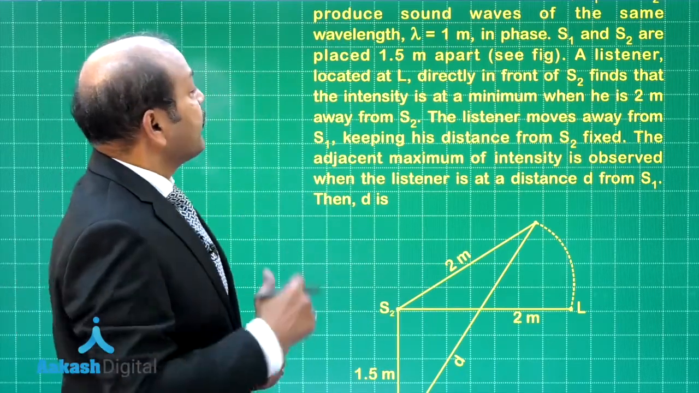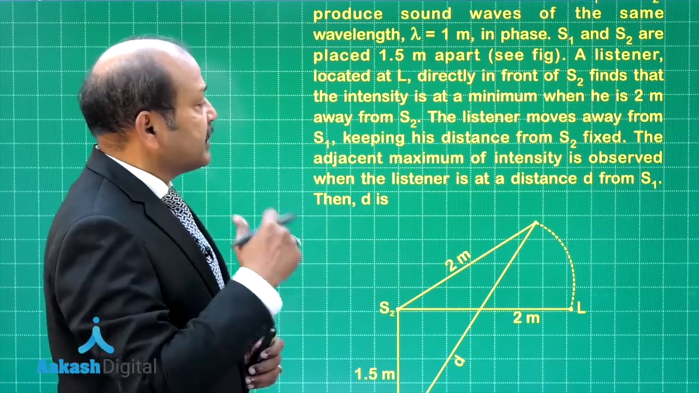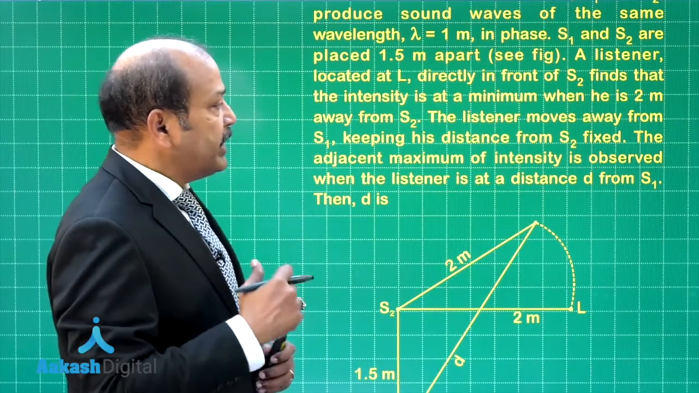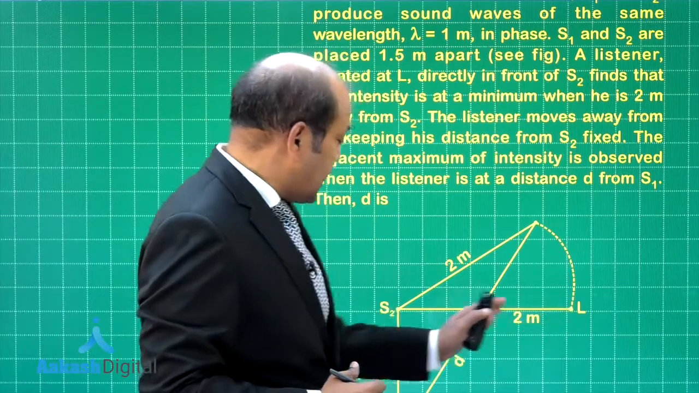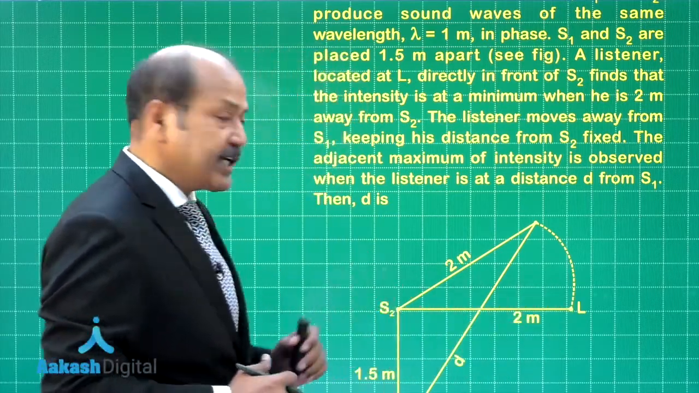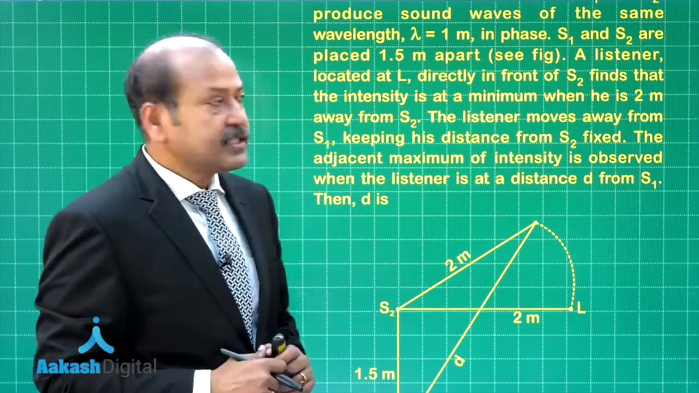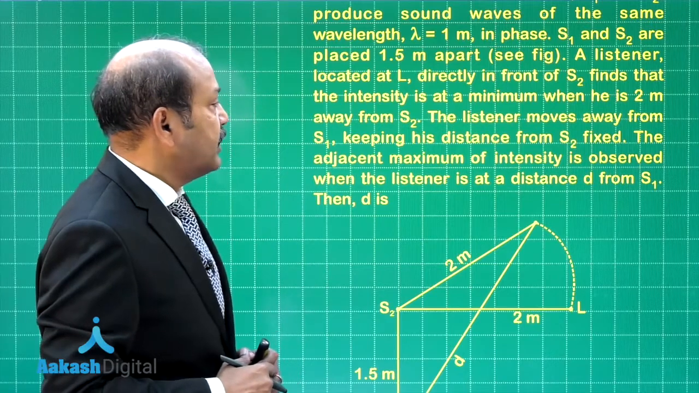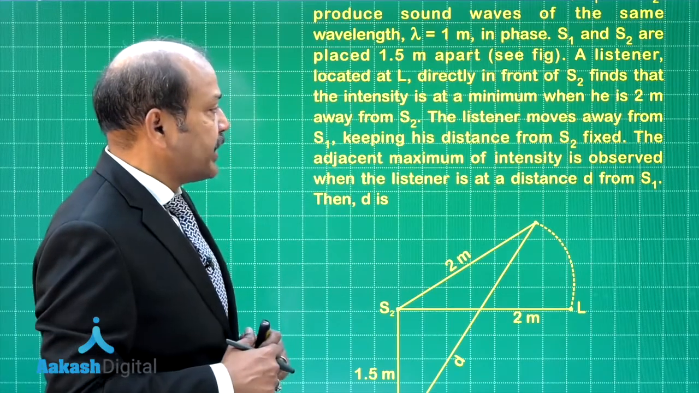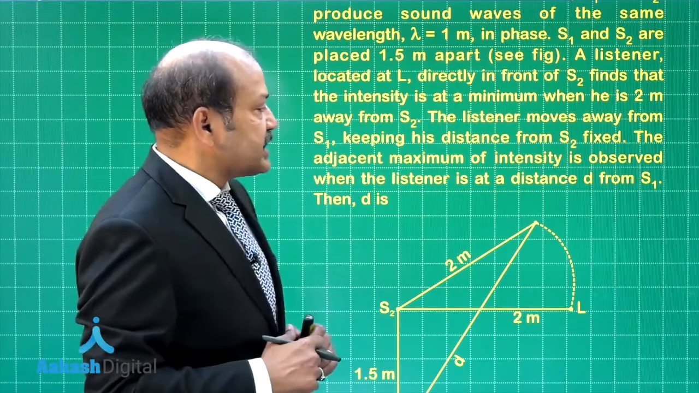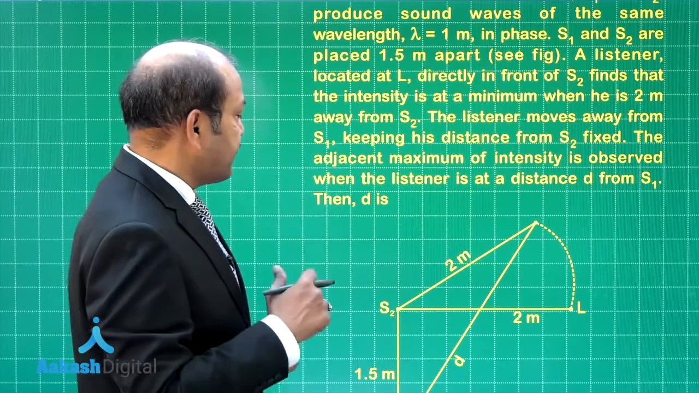A listener located at L directly in front of S2 finds that the intensity is at a minimum when he is 2 meter away from S2. So, we see that the listener is here and it is at a distance of 2 meter from source S2, and at this moment the listener hears a minimum. The listener moves away from S1 keeping his distance from S2 fixed. The adjacent maximum of intensity is observed when the listener is at a distance d from S1.